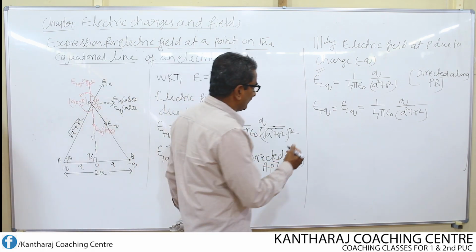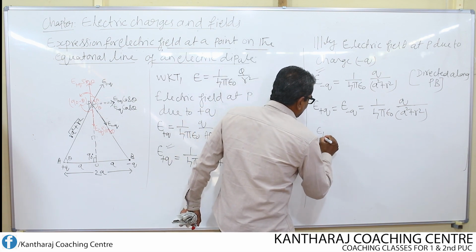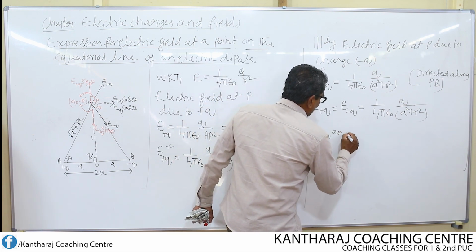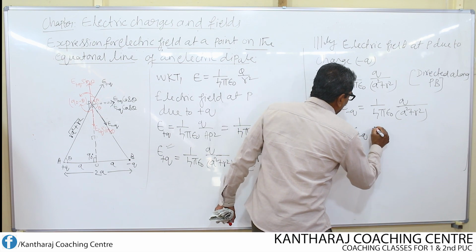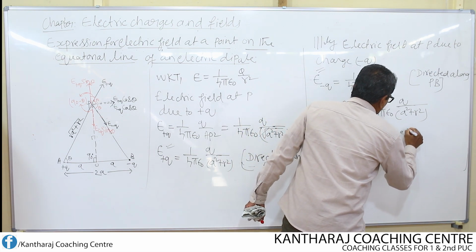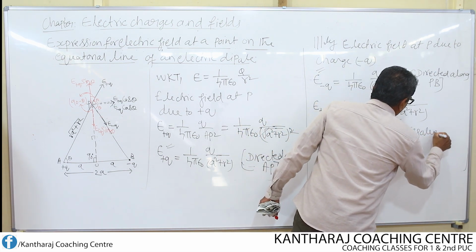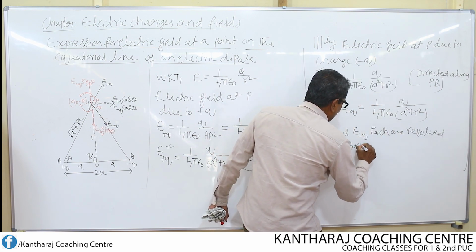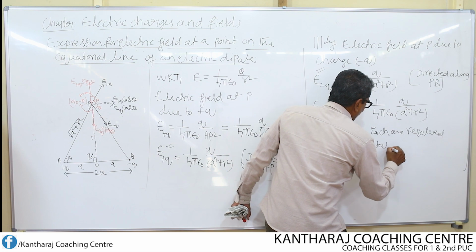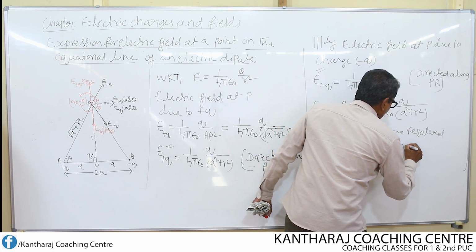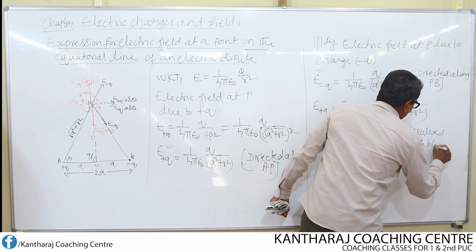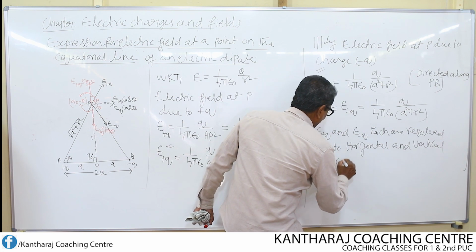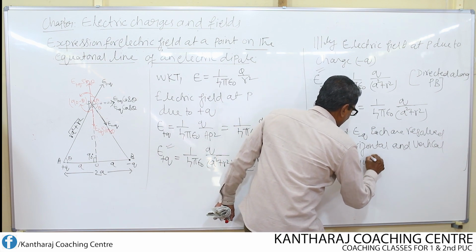So let's write this. E plus Q and E minus Q each are resolved into horizontal and vertical rectangular components.